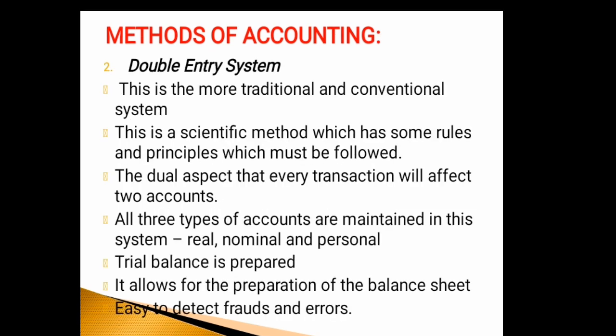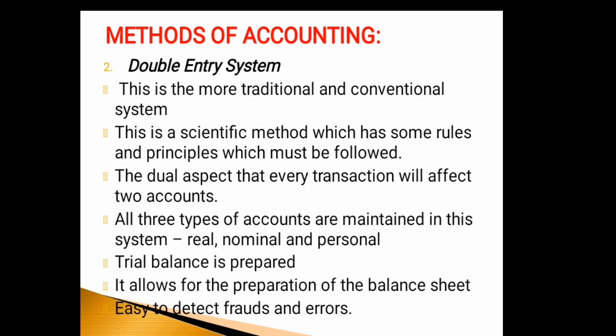The second method of accounting is double entry system. This is a more traditional and conventional system for recording transactions in financial accounting. This is also a scientific method which has some rules and principles which must be followed. The basic essence of double entry system is that every transaction will affect two accounts. This is known as the debit and credit rule. That is, for every credit entry there must be a corresponding debit entry and vice versa.